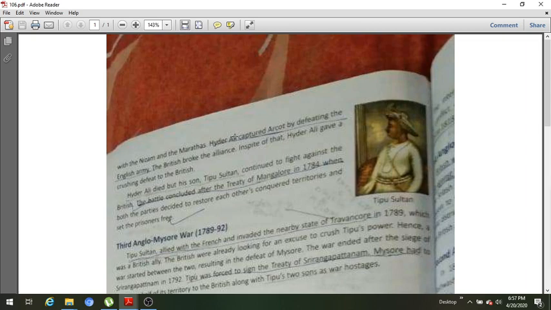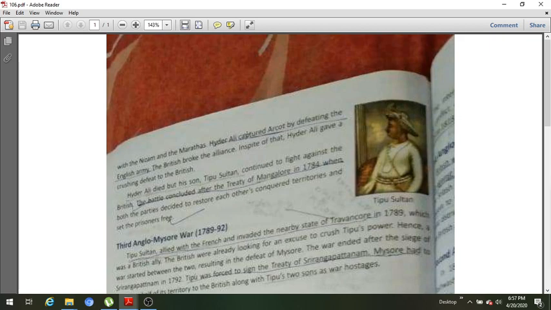Hyder Ali captured Arcot by defeating the English army, and he also again broke the Nizam and Marathas away from the favor of the Britishers. The British broke the alliance. In spite of that, Hyder Ali gave a crushing defeat to the British.